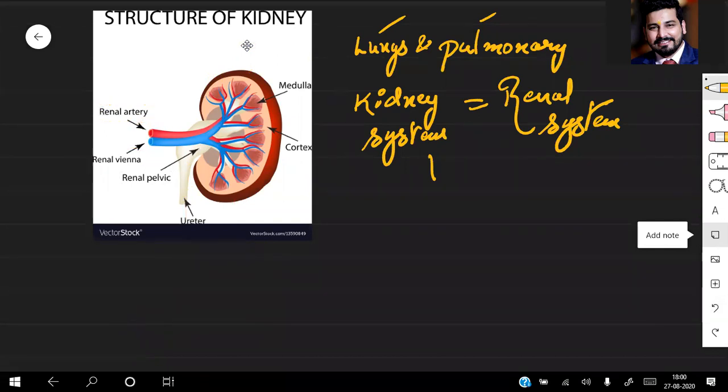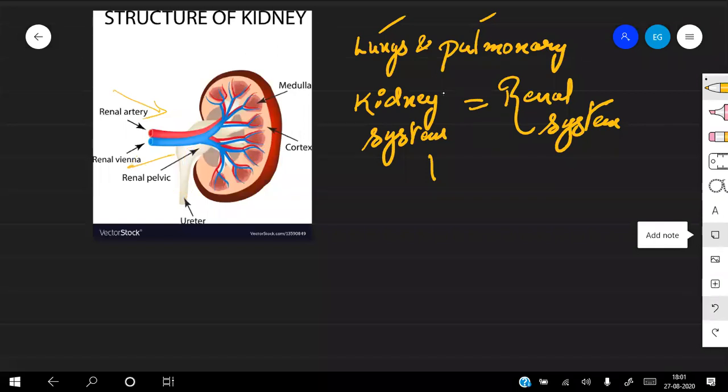The renal artery carries the blood which is coming in with the waste product, and the vein carries out the blood which has been filtered. The filtrate, or waste product, is carried to the urinary bladder through the ureter. So this is the second portion you need to understand. Okay, these are the different parts. Yes, these lobes are also known as medulla. Medulla means middle, cortex means corner. Always remember: medulla means middle, cortex means corner.